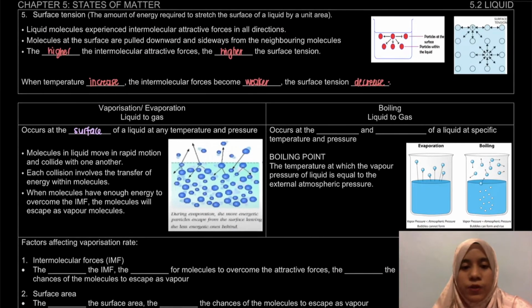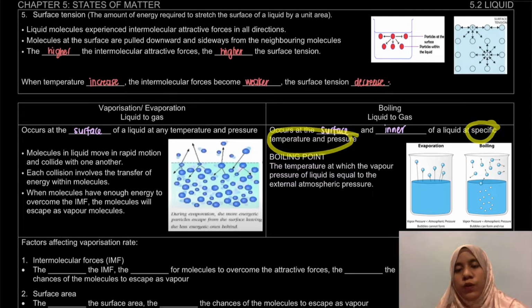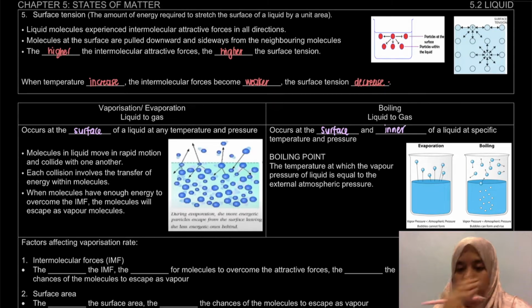Okay, so that is for vaporization. Okay, macam mana pula dengan boiling? Okay, boiling pun sama juga, it is a process changing from liquid to gas, but it occurs at the surface as well as the inner part of a liquid, but it must be at specific temperature and pressure. So, yang inilah. Even though it's the same one, it will change from liquid to gas, tapi ada the differences.